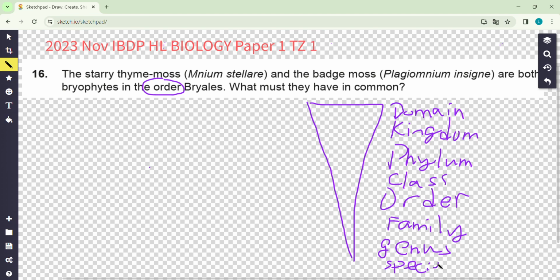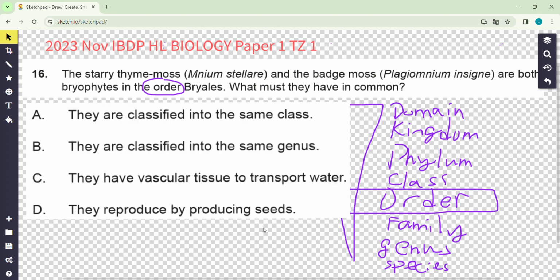The question just says one thing, that they are at the same order here. So look at the options. Which one is correct? Just one keyword: same order. So C and D are unknown to us because we don't know the property, right? We just know that A or B.